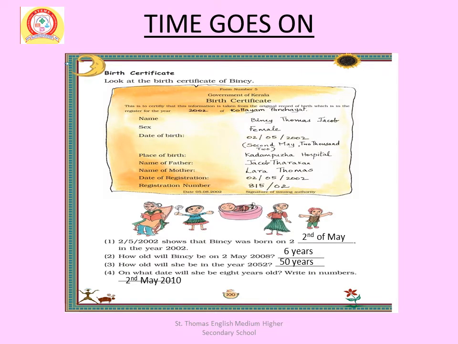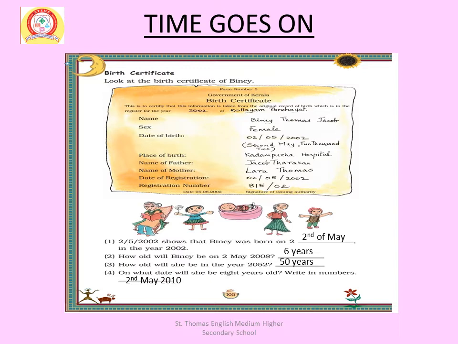Today we learned how a birth certificate looks. Here is a sample of a birth certificate. It is in form number 5 and issued by the Government of the State of Place of Birth.